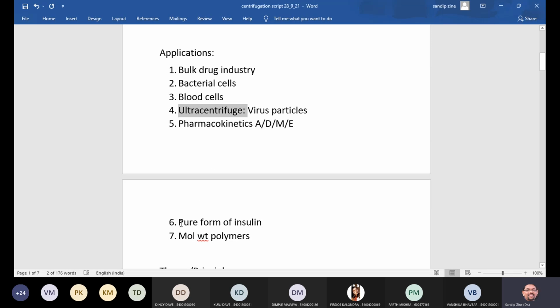So this is about pure form of insulin we can easily separate with the help of centrifugation. And another point we can consider as it is used to determine the molecular weight of polymers, serum albumin, or maybe the insulin and methyl cellulose. So these are some applications you can quote.